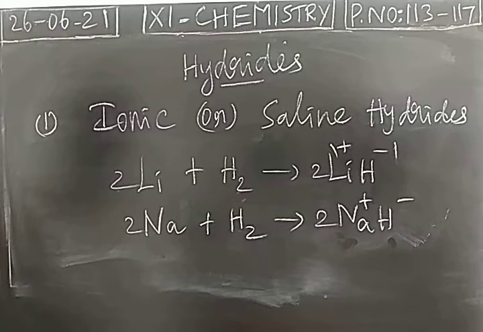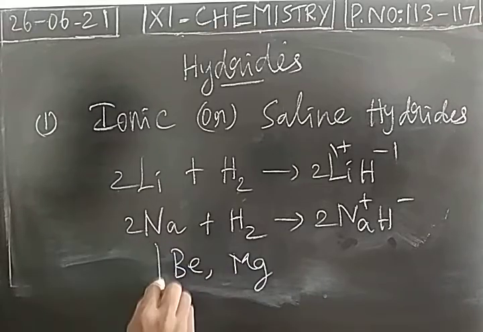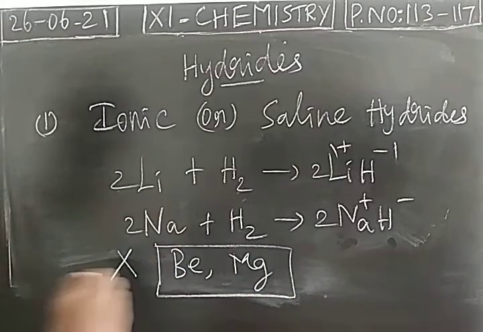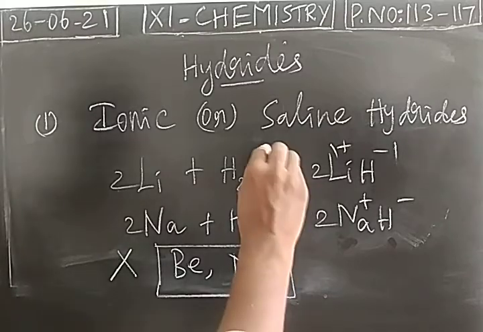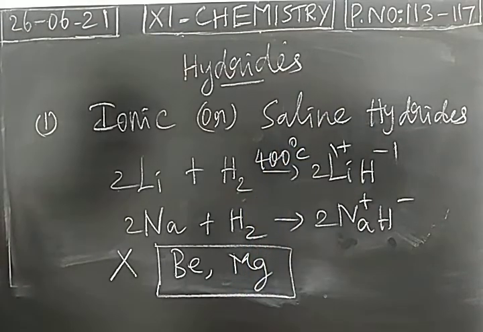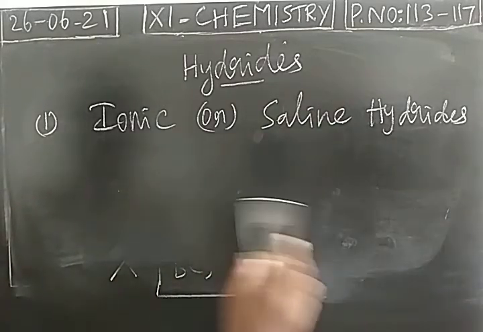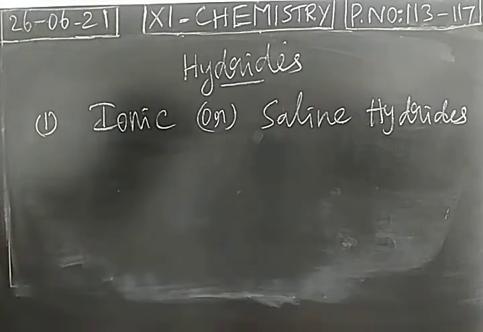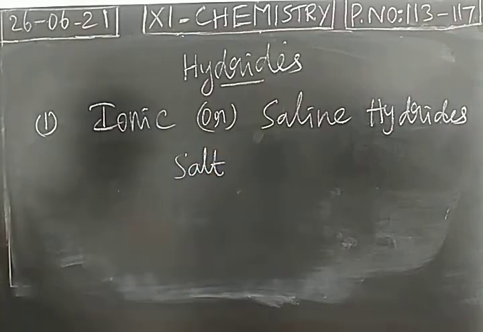Usually alkali metals and alkaline earth metals form ionic hydrides, with the exception of beryllium and magnesium. These two alkaline earth metals will not react with hydrogen to form ionic hydrides. And usually the formation of ionic hydride takes place at 400 degrees Celsius. The nature of ionic hydrides is given in our book. They are like salts, like sodium chloride or sodium bromide.